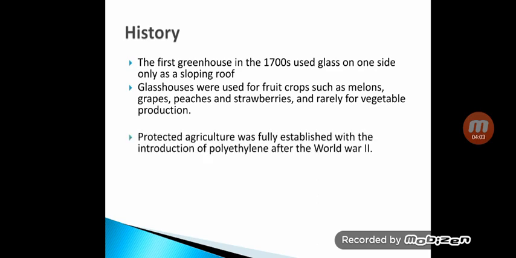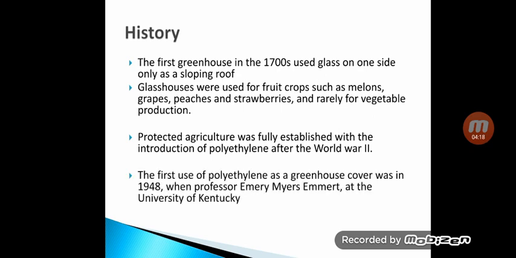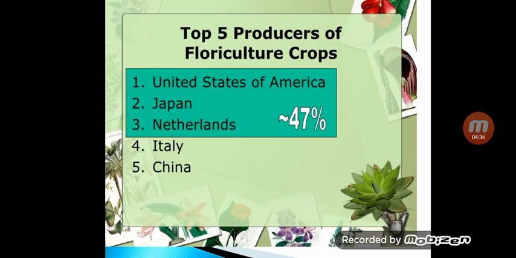Protected agriculture was fully established after World War II when the polyethylene material was introduced. So this material was very cheap and replaced the glass. The first use of polyethylene as a greenhouse covering material was in 1948 by Professor Emery Myers Emmert. So this scientist replaced the glass by polyethylene material as it is a very cheap material as compared to the glass.